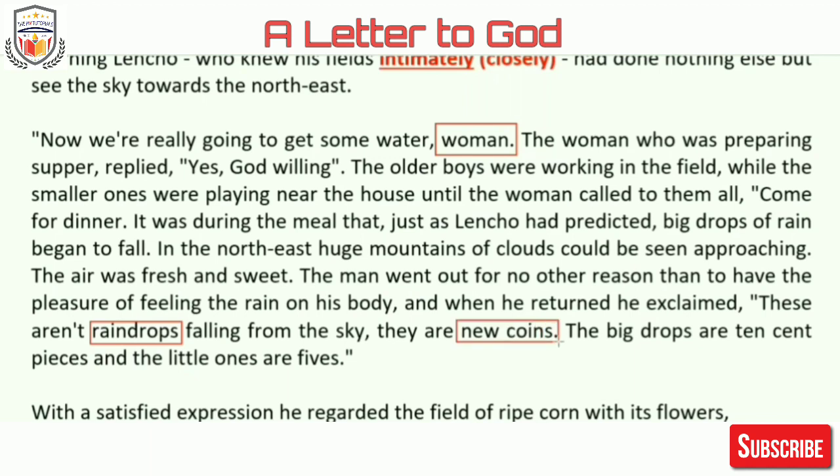Because if the field has a good amount of rain, they'll be in profit, they'll sell the crop, and they'll earn a good amount of money out of that. So he's comparing the raindrops with the new coins. The big drops are compared with 10-cent coins, and the little ones with the 5-cent coins.